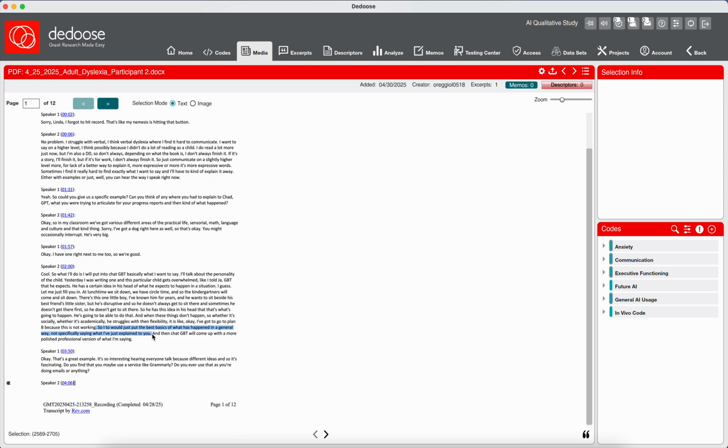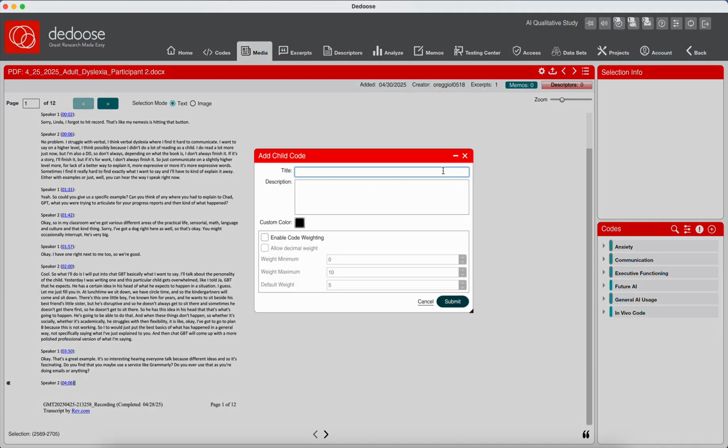And she's describing, like, she's just giving it the basics of what has happened and she's working with it. So I think that this is also related to executive functioning in the sense that this is what she inputs. So she's inputting the general description and she's looking for it to help her move it to a specific type of output. So again, tool is important.